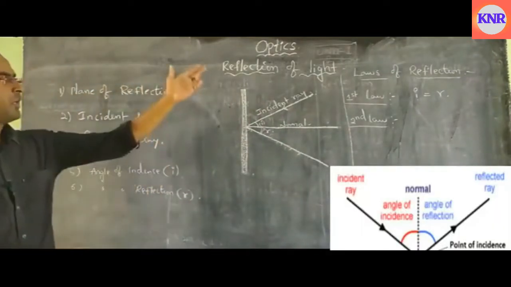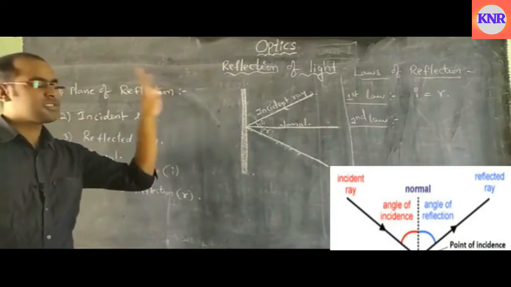So far we have discussed the reflection of light on plane surfaces.